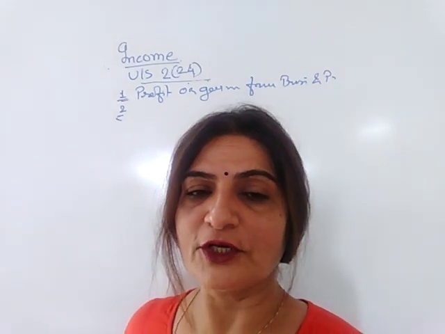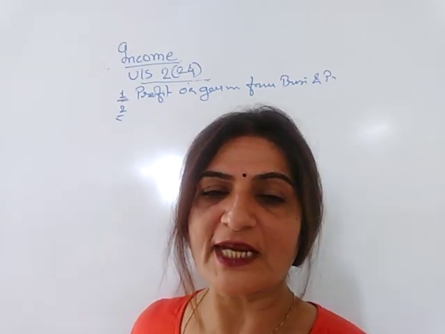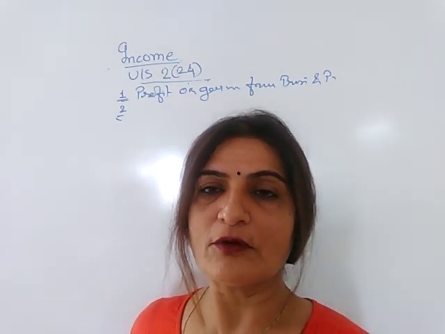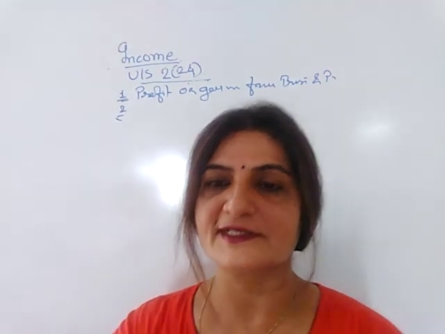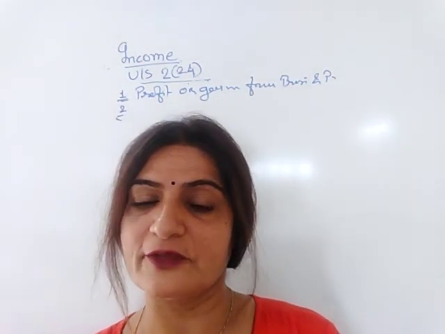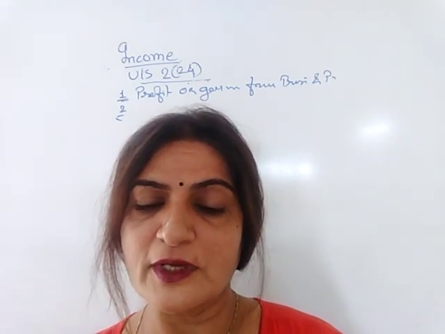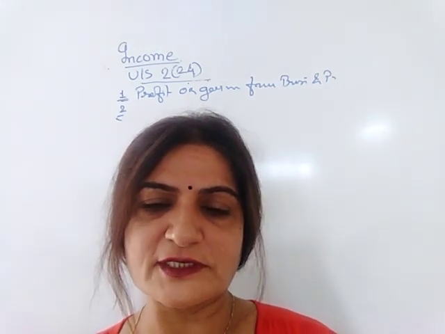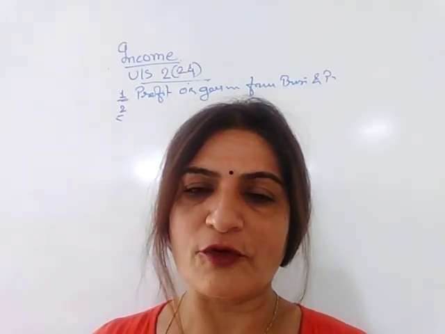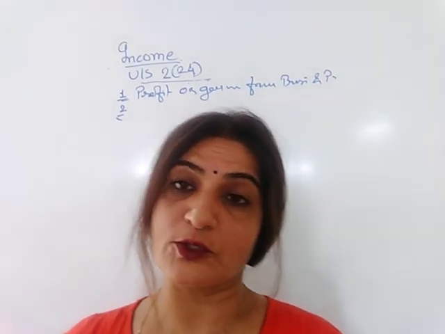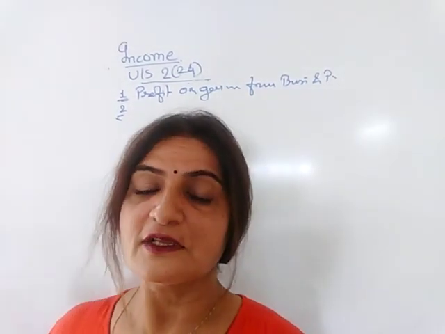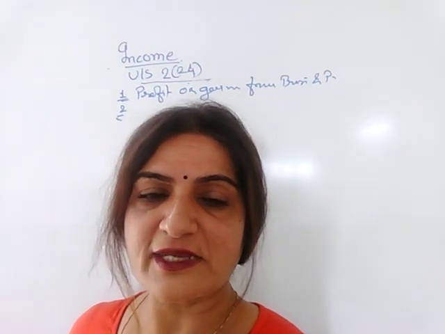Then the 11th one, you may consider it as the profit and gain from the business of insurance. If any type of insurance business is taken, then whatever profit or gain by way of commission is considered as your income. The 12th one is interest received by a trade, profession or similar association from the specific services provided to its members. If any association is providing specific services, then whatever is earned is considered as your income.